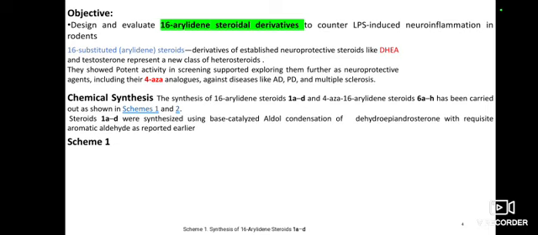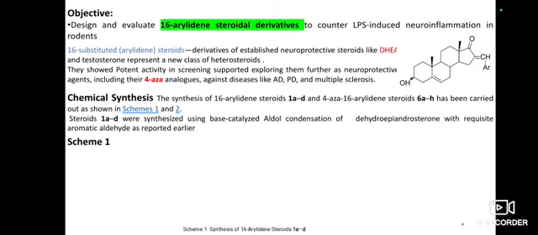Next we will study the design and evaluation of the 16 arylidino steroids. What are 16 arylidino steroids? This is the structure, in which at the 16 position we have CH and Ar. This moiety is called the arylidene moiety. So we study 16 arylidino steroids.